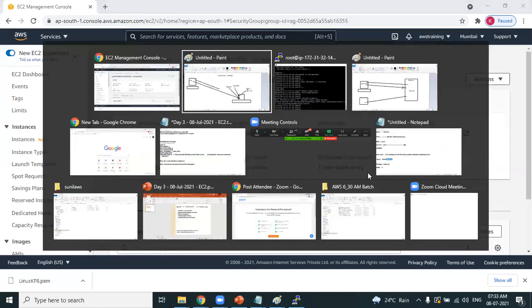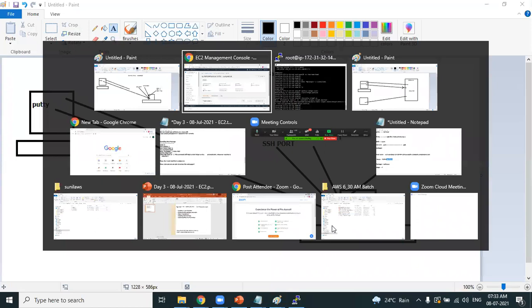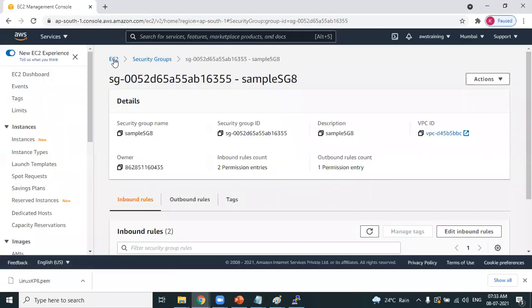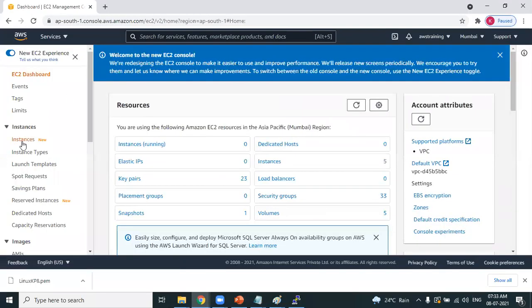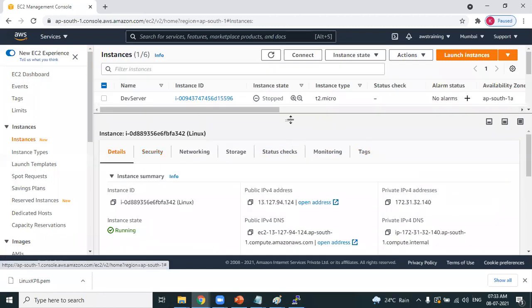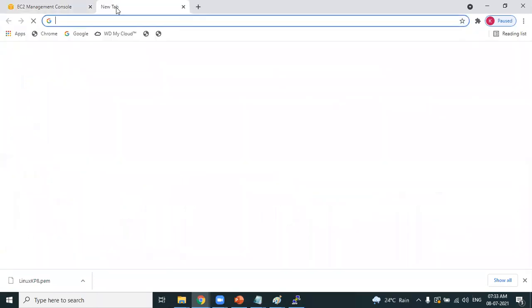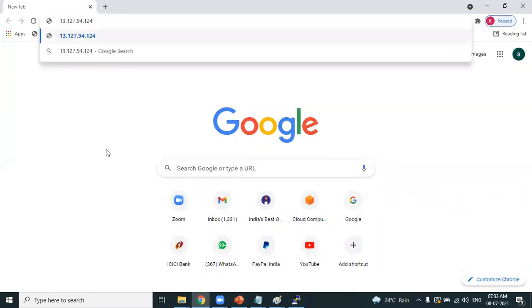I have opened the port. What port have I opened? The HTTP port. As I have now opened the HTTP port, I again pick up the IP address from my EC2 machine. This is the EC2 machine, the Linux machine. I have picked up the public IP address. I am opening it from the browser.